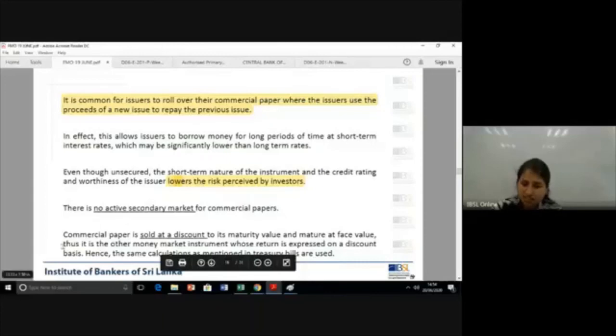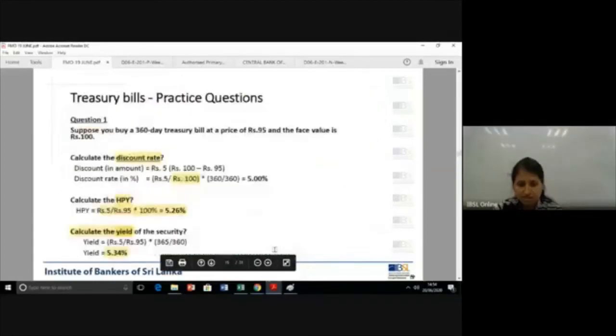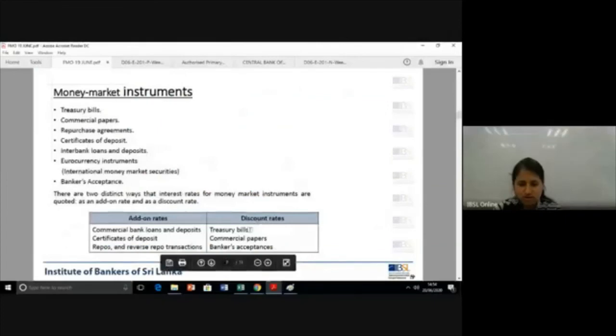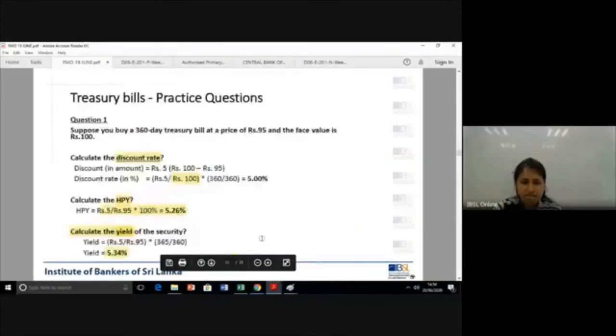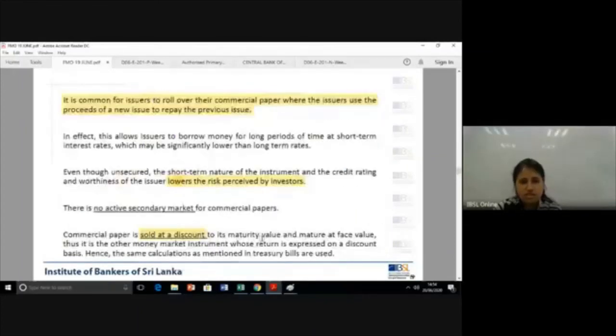But just like treasury bills, commercial papers are also sold at a discount to their maturity value, and they mature at face value. Thus, it is the other money market instrument whose rate is expressed on a discount basis. Remember the first table that we went through? We had treasury bills. Now it's commercial papers that have a discount rate. And because of that, you can use the calculations that we mentioned in treasury bills for this.